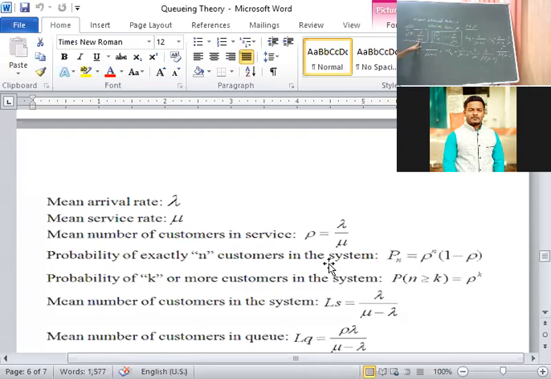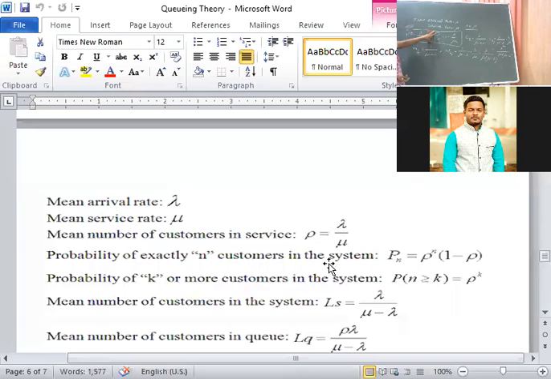This is also known as traffic intensity, utilization parameter, utilization factor, mean number of customers in the service, server is busy. To confuse the students, they may ask any one, but you will be able to find this. The formula is this for all the 5 words. If the server is busy, the formula is arrival rate upon service rate.